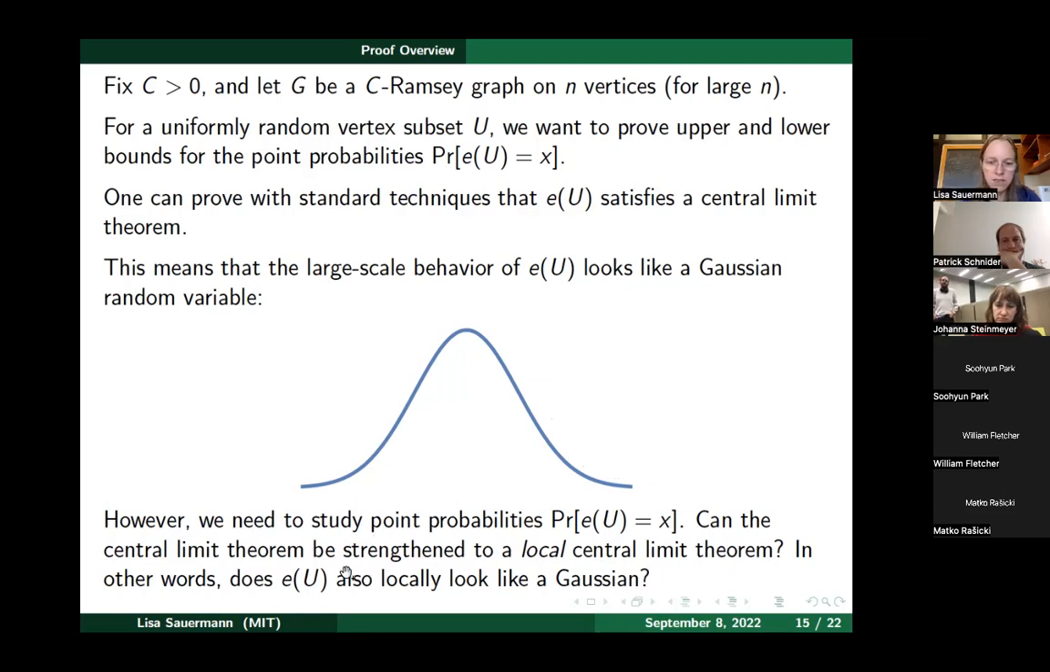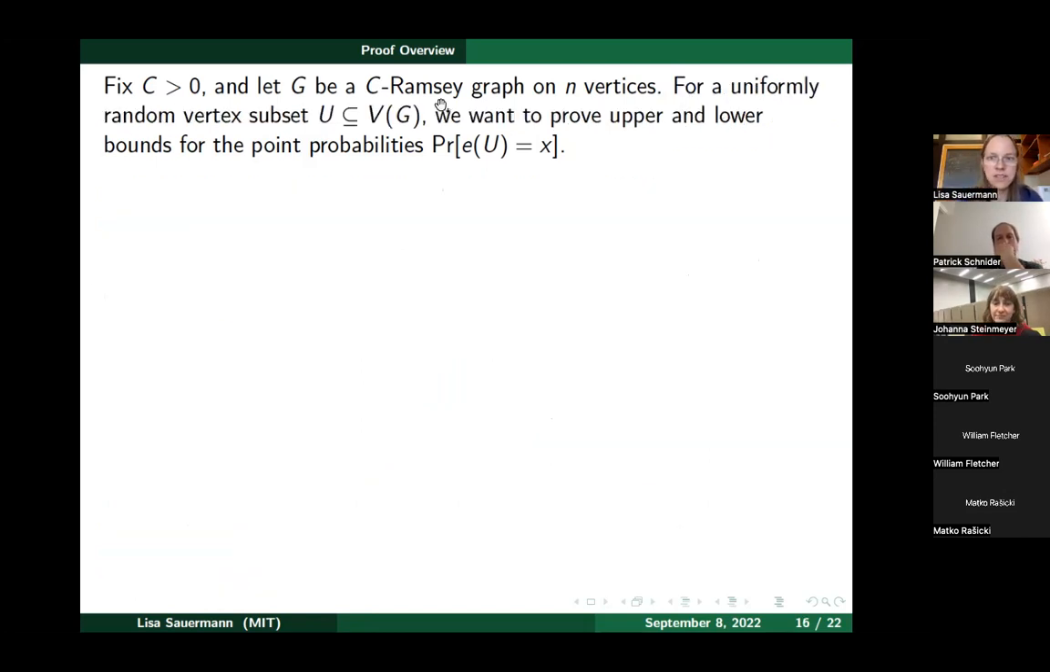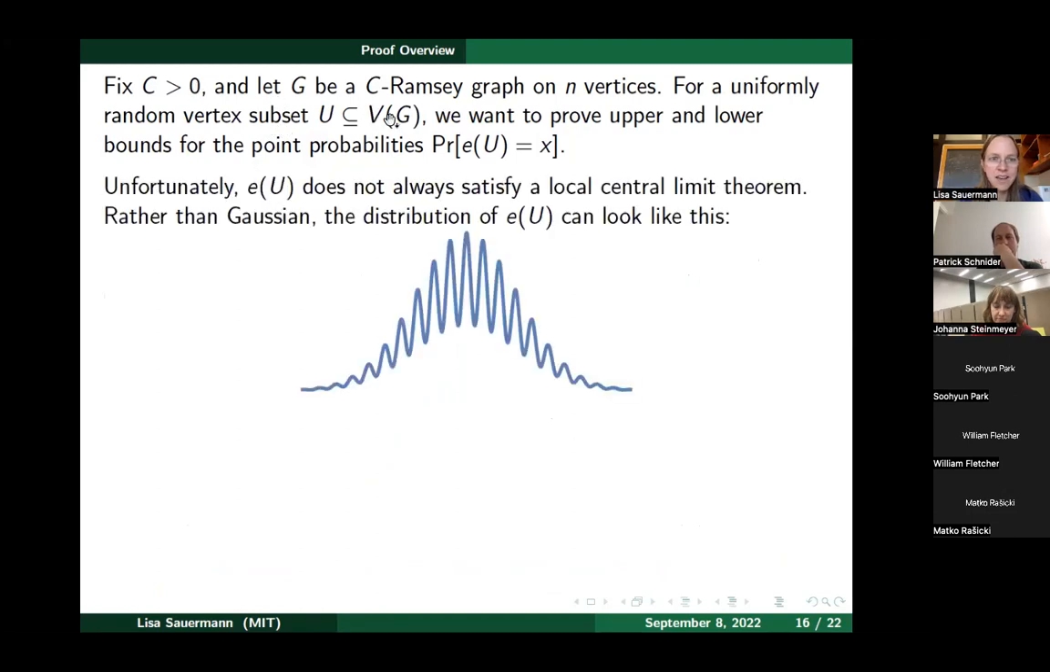So that would mean, does E of U also locally look like a Gaussian? So does every point probability, up to some small error term, look like what we would expect in some sort of Gaussian-like behavior? So here's again the setup, and unfortunately, this is not the case. So E of U, if we zoom in a lot, does not satisfy a local central limit theorem anymore.